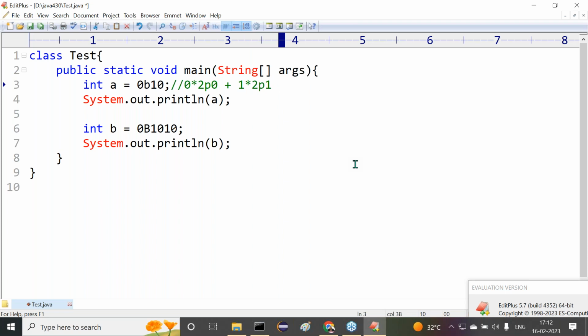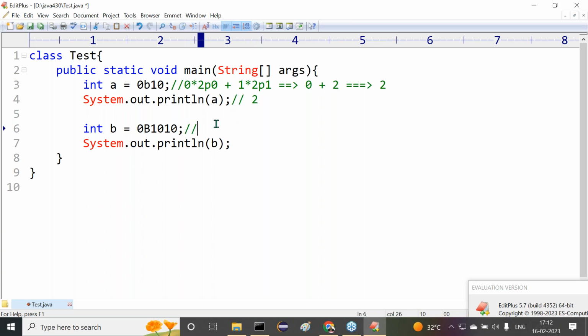Now observe carefully. What is the value here? 0 star 2 power 0. 0 star anything is 0. Just leave this one, 0. Plus 1 star 2 power 1. 1 star 2 is 2. So its equivalent decimal value is 2. So now the output value would be 2 here.